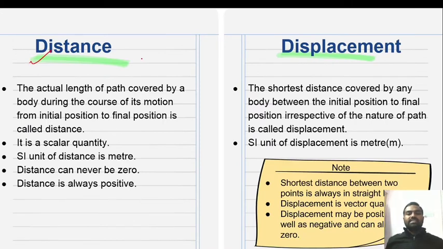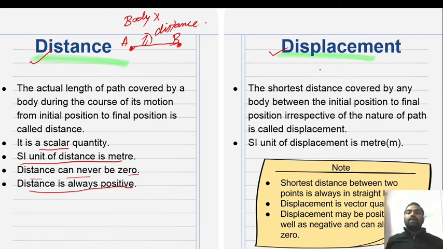Now coming to what is distance and displacement. Distance: the actual length of path covered by a body during the course of its motion from initial position to final position is called distance. Suppose this is A and B. Body X moves from position A to B. This is called distance. Distance is a scalar quantity. The SI unit of distance is meter. Distance can never be zero. Distance is always positive.